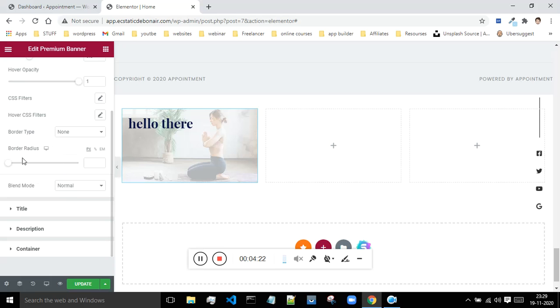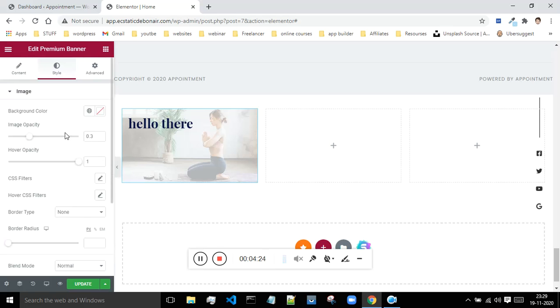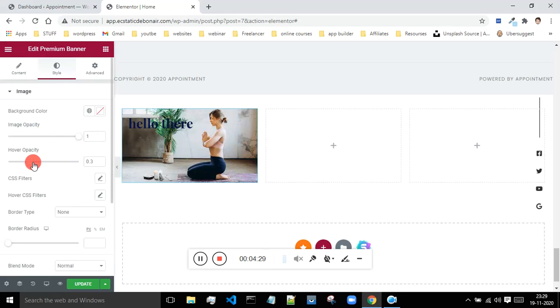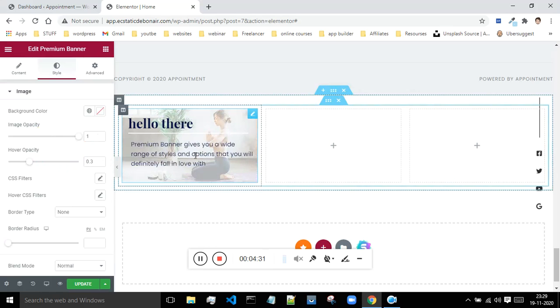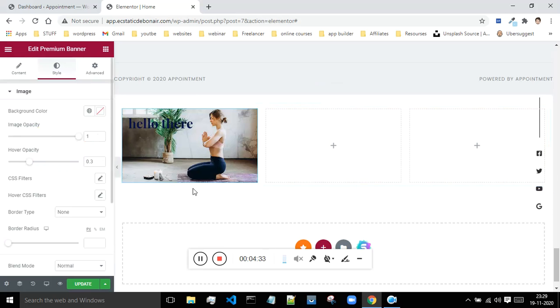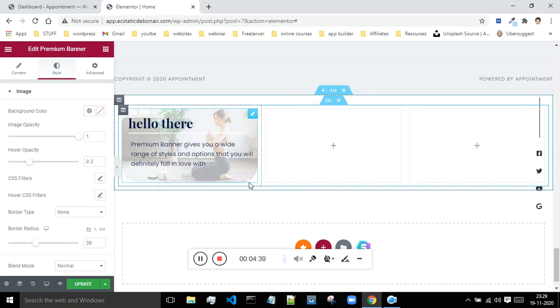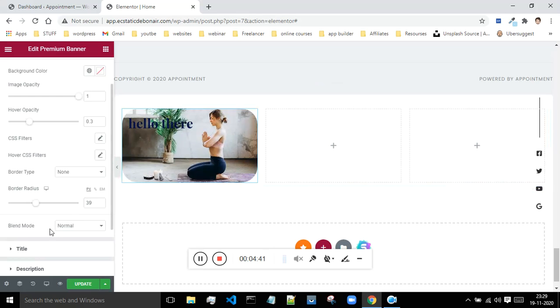And there are some other options. Let me just keep this normal, and I want to change the opacity only when I'm taking the mouse over it. Now if you want to change the border of this image, then you can do that. Just increase or decrease the border. Okay, as can be seen, now the border is changing. If you want to blend it, you can use the blender also. I have never used the blender, so I don't know how to use it. Let's keep it normal only.